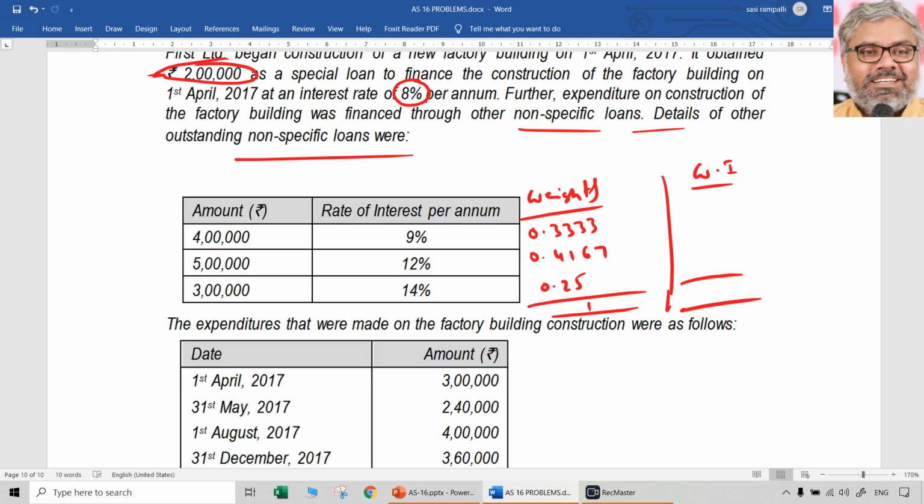Finally the answer will be 11.5% approximately. That is the weighted average interest. You have to do this calculation, multiplying the rate of interest with the respective weights and finding the total. 11.5% is the weighted average rate of interest on all these general, non-specific loans.